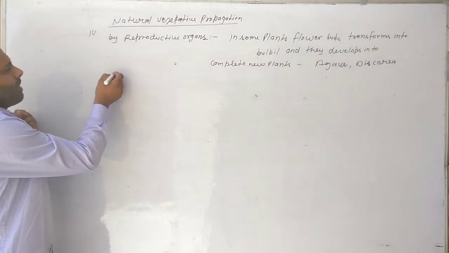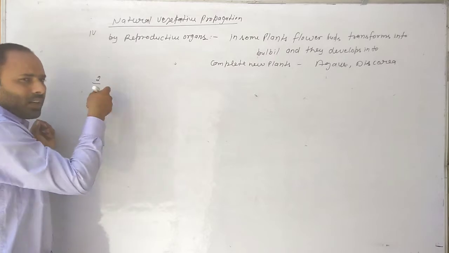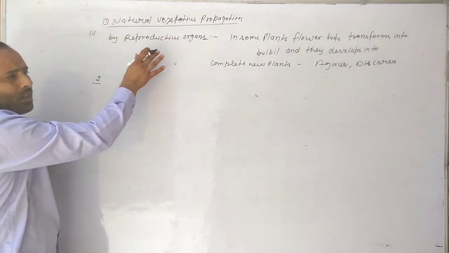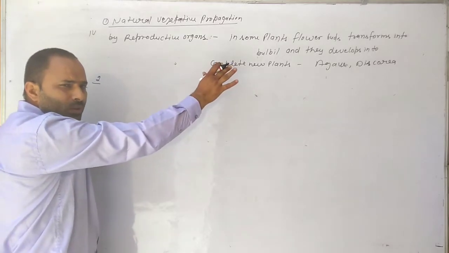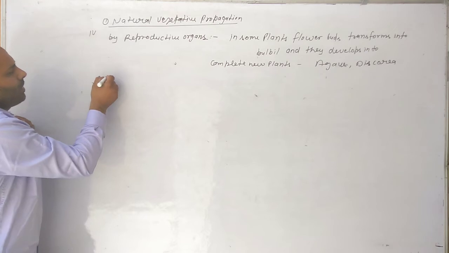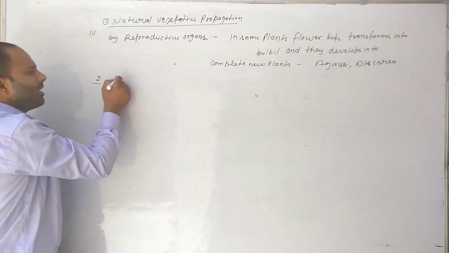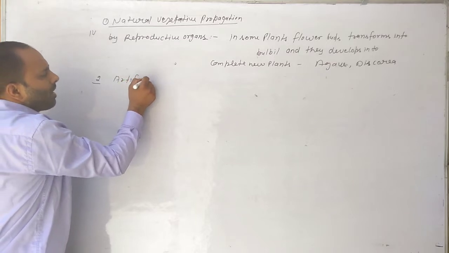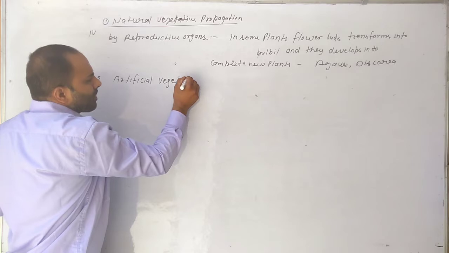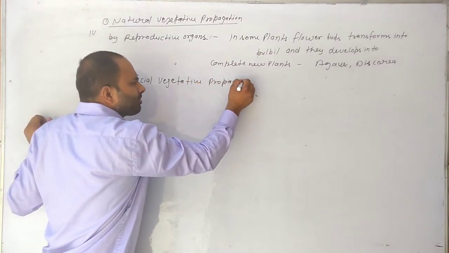Now we discuss the second method of vegetative propagation, which is artificial. First is natural vegetative propagation. These are the four types of natural vegetative propagation. Now we discuss the second type of vegetative propagation, artificial vegetative propagation.